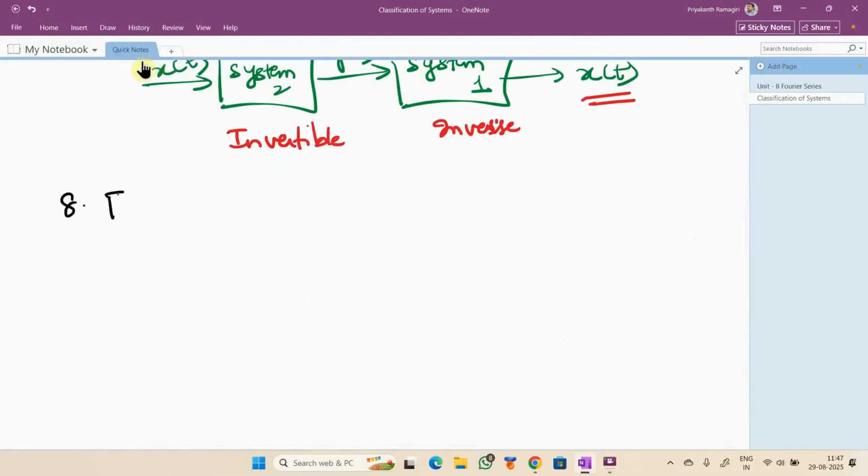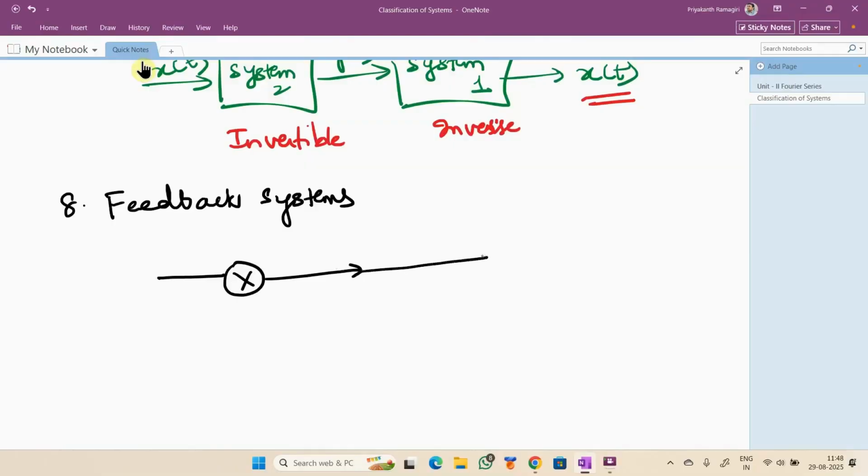And the last one is feedback systems. I think I can draw a system here.